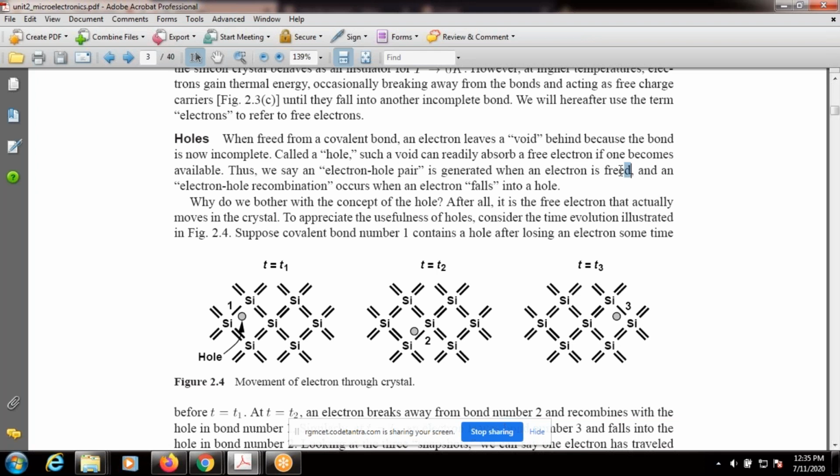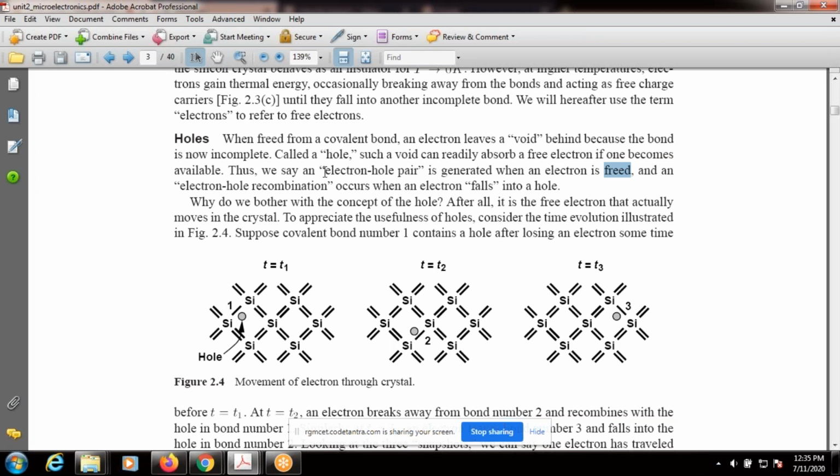What is meant by freed? If temperature increases, there is a chance some electrons break the covalent bond and are available freely. That is called freed. If one electron is freely available, one hole is created, because of the incomplete covalent bond.